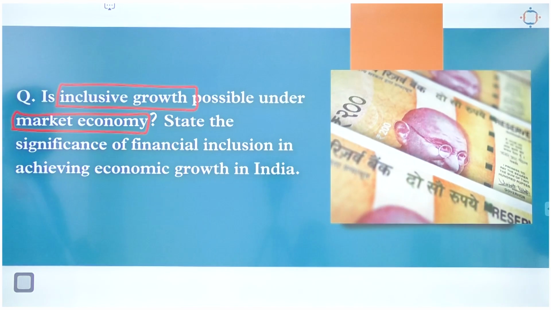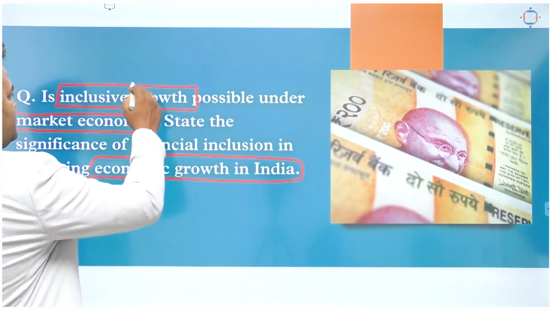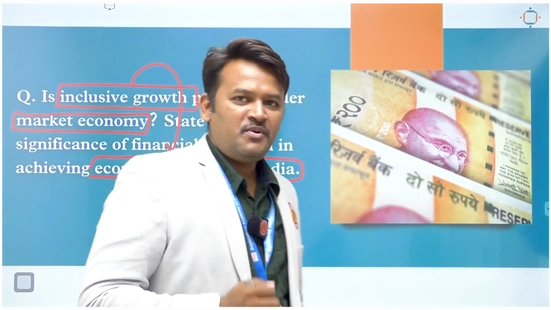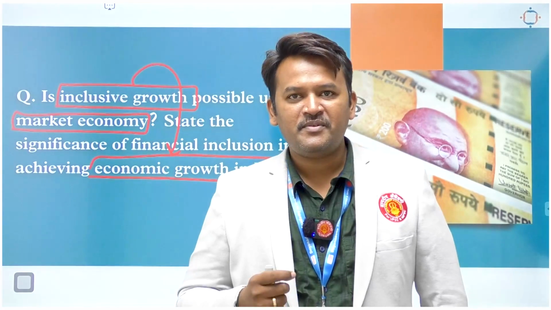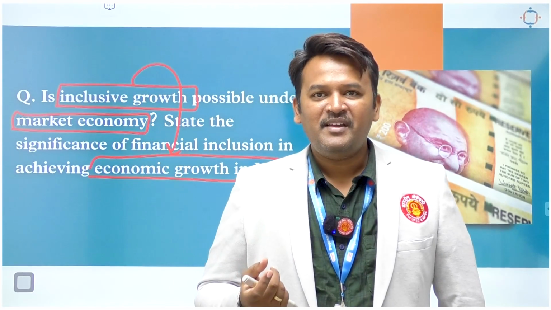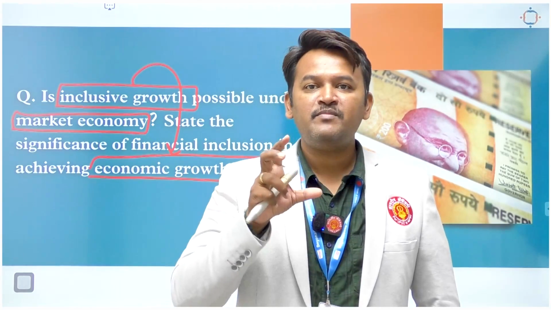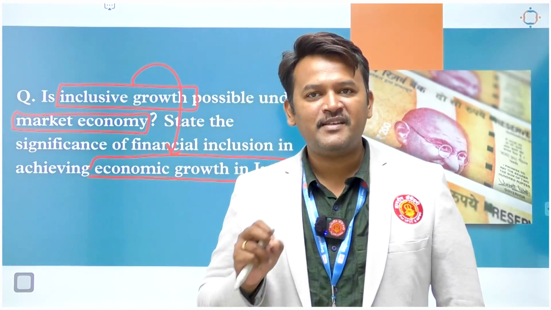State the significance of financial inclusion in achieving economic growth in India. Okay, this economic growth is being inclusive growth as well, right? So there are three major keywords. First one is inclusive growth. What is inclusive growth, right? Second keyword is market economy. So we have to write something about market economy, or at least mention that word in our answer.